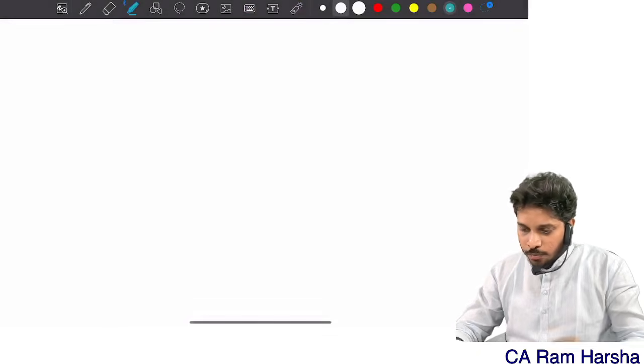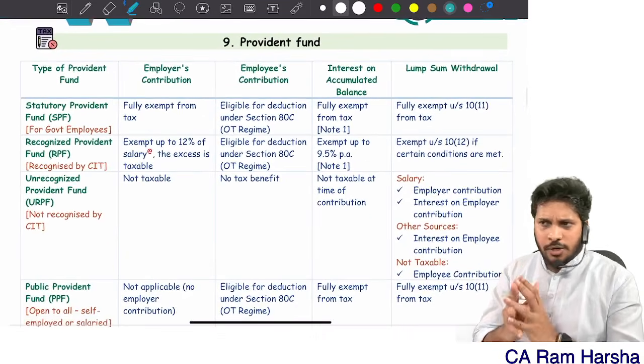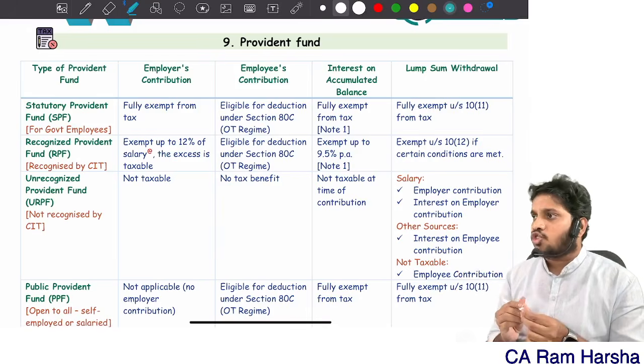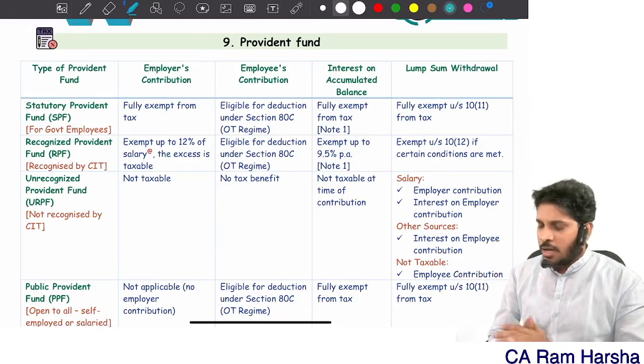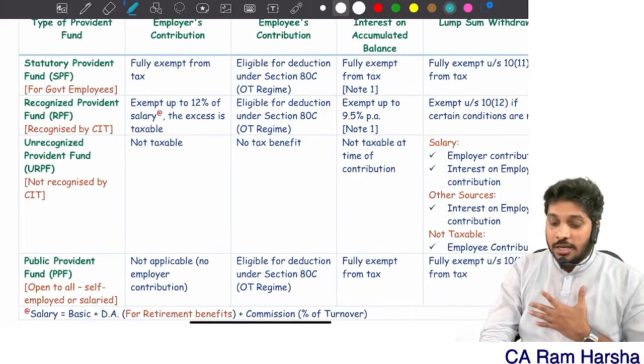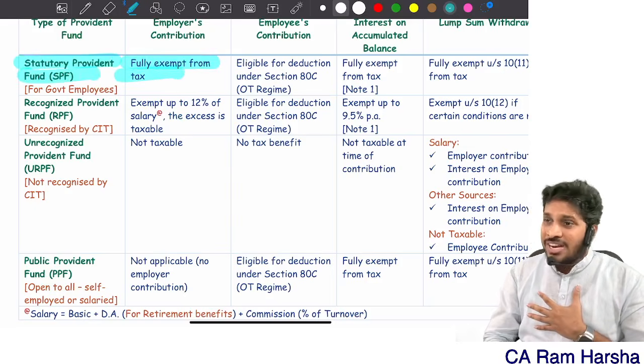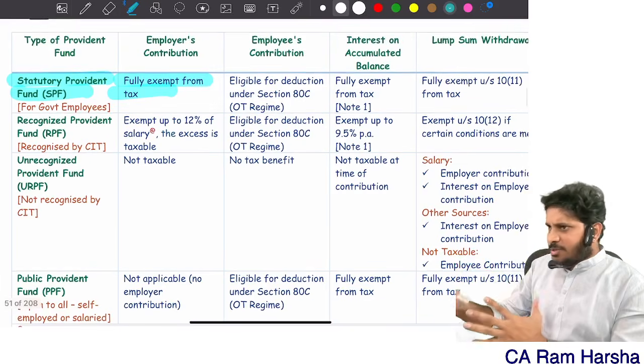Then coming to Provident Fund. Provident Fund is one of the toughest things in the entire salaries topic. Very simple, I will tell you. Contributions by the central government to their employees is SPF. Employer contribution is fully exempt. Employee contribution we are collecting and paying.